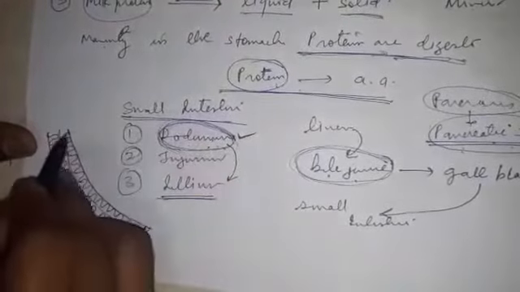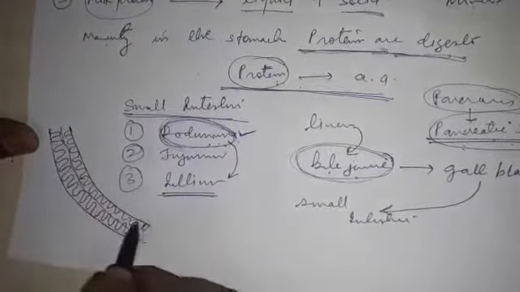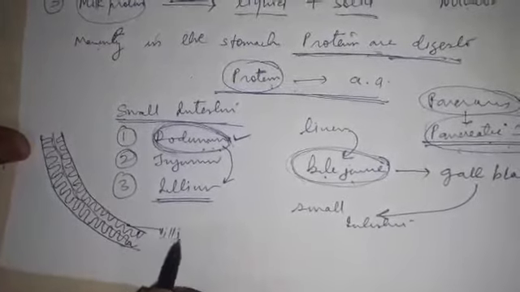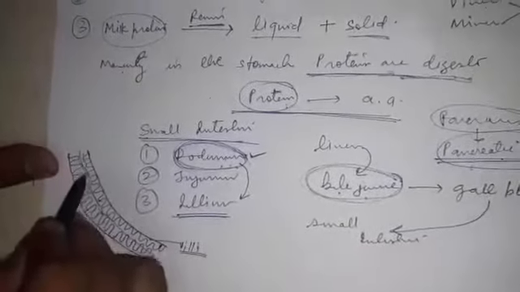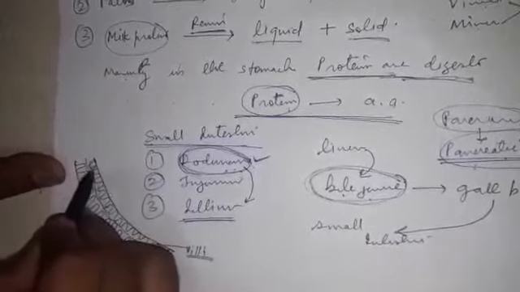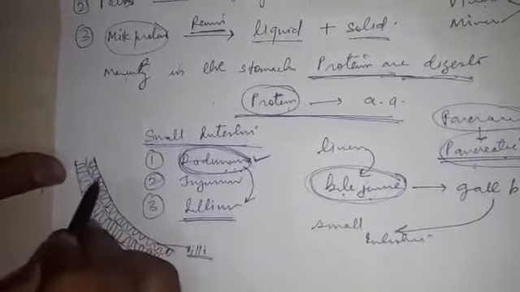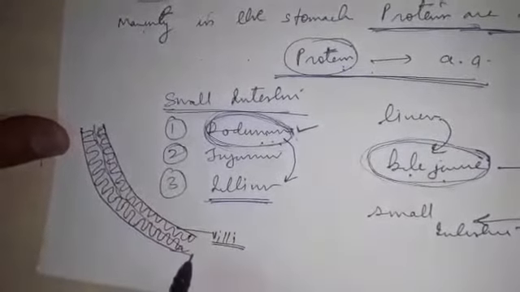Now the food passes into the ileum, which has the numerous finger-like projections called villi. These villi are densely surrounded with blood capillaries. Through these blood capillaries, the liquid food gets absorbed.